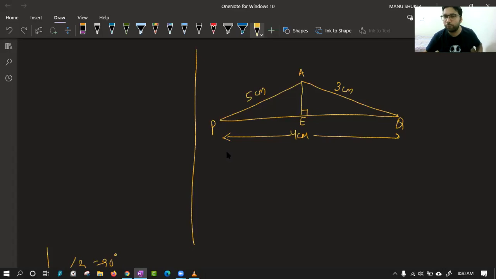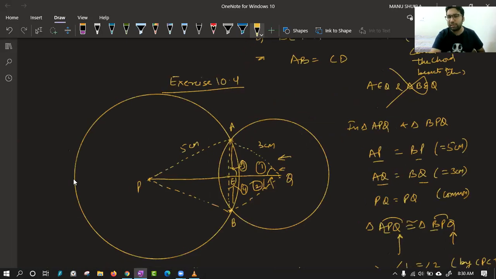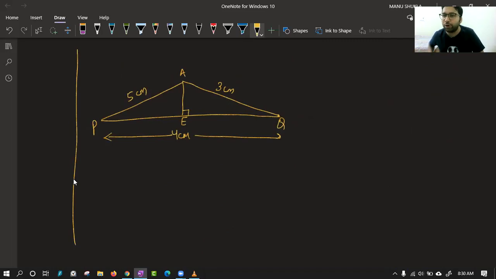Class, till now, any issue? I have drawn the same diagram, just I have not drawn the circles to make you understand how I will proceed. Tell me first, till this point, any issue? We have done nothing new. Same to same, exercise 10.3, question number 3 we have done. Now the question starts for us. Tell me, how will you find the length of AE?